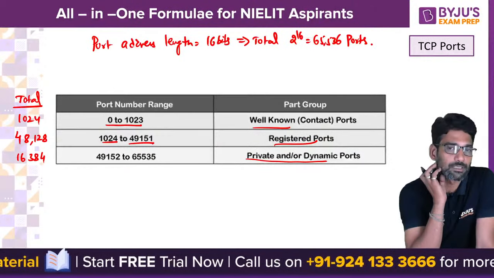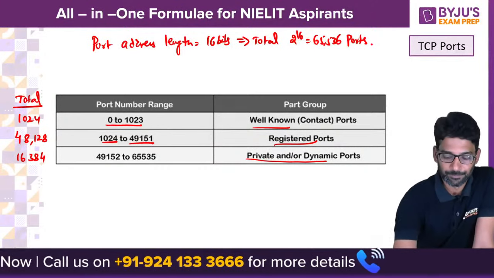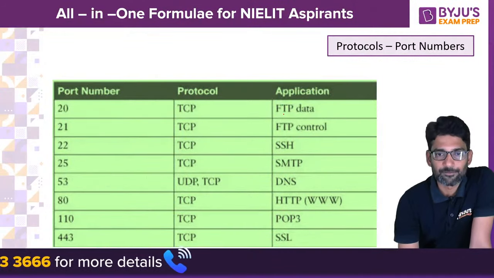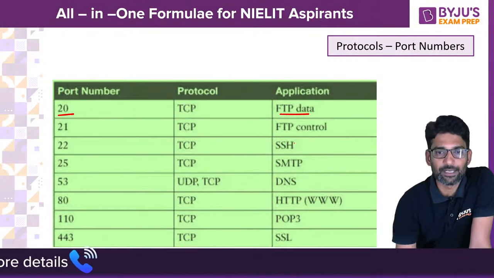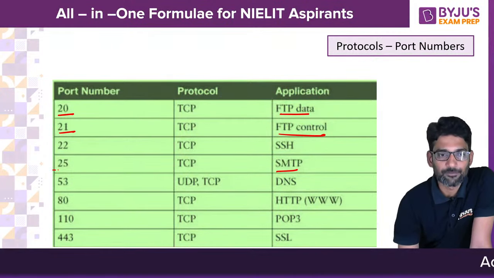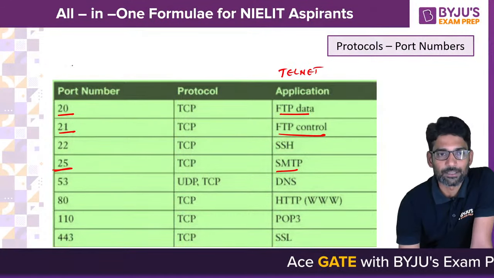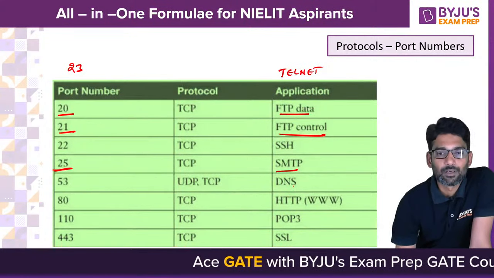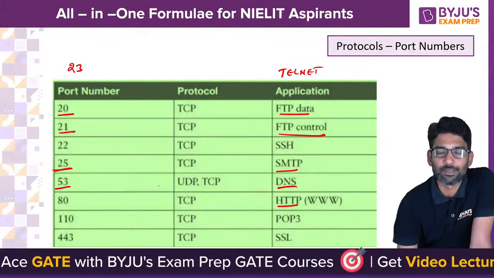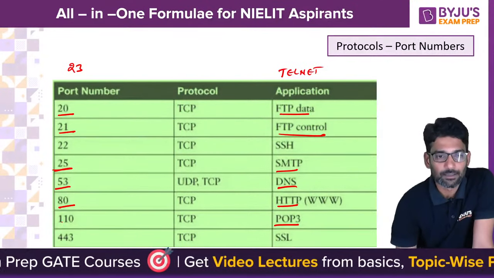All protocols will have well-known ports, also called contact ports or universal port numbers. Their numbers: FTP data, port number 20, FTP control, port number 21, SMTP 25, telnet 23, DNS 53, HTTP, very popular, port number 80, POP3 110.